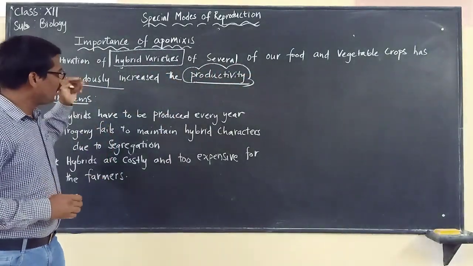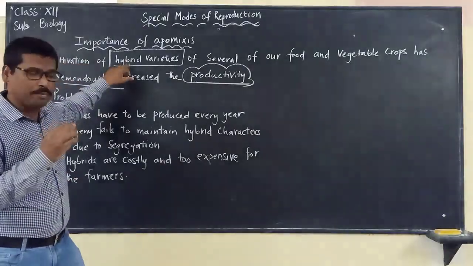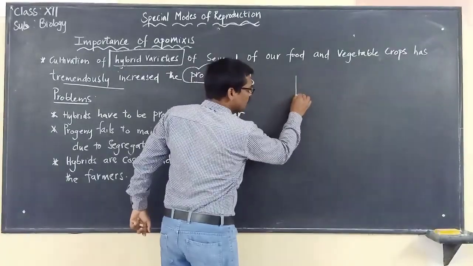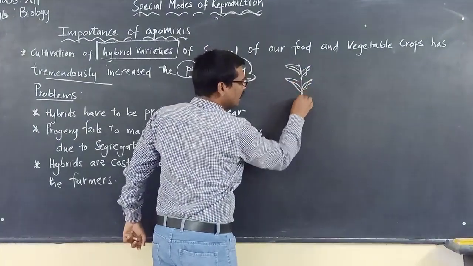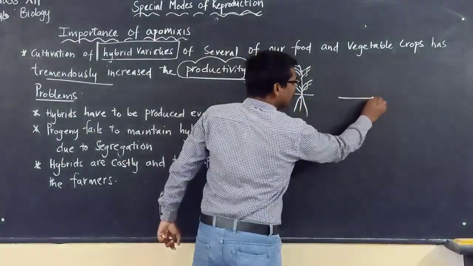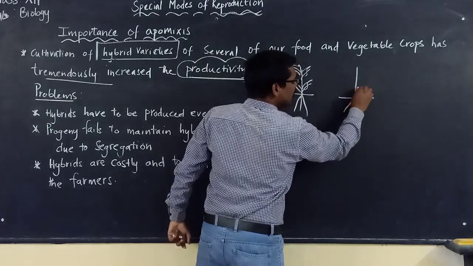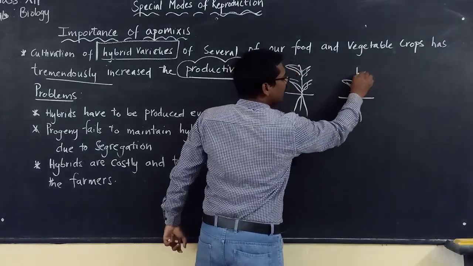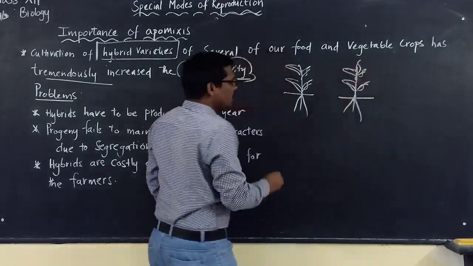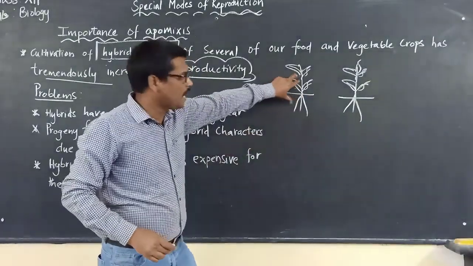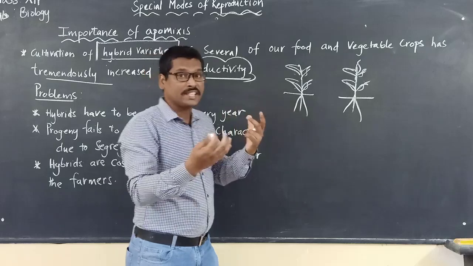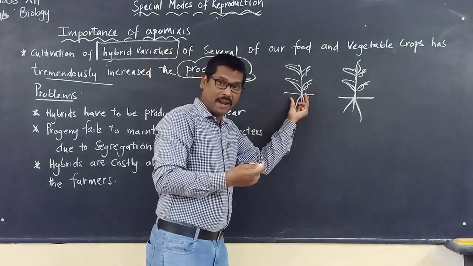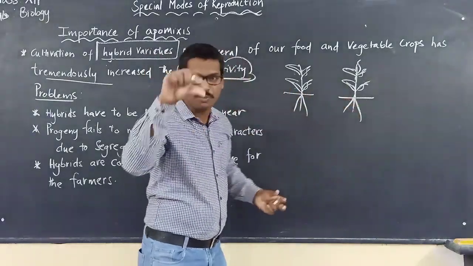Now let us say that there are two plants cultivated with different characteristics. This plant has different characteristics and this plant has different characteristics. But you want the characteristics of both plants to be present in one crop.